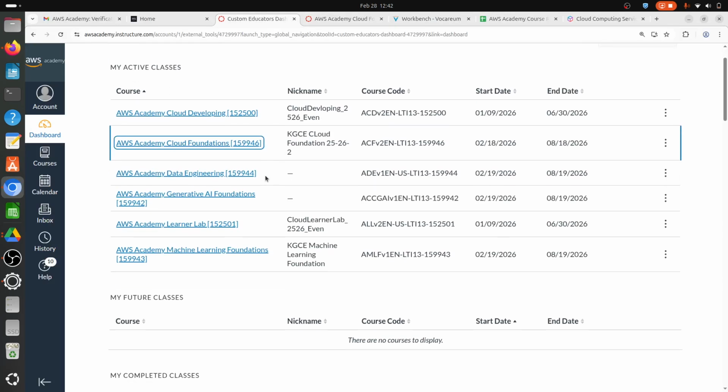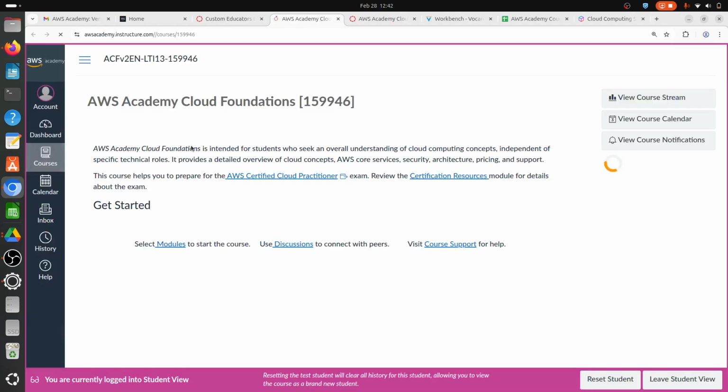So I've started these courses so far. Cloud Foundation course, I've added students to this. I've added students to the Generative AI Foundation course, and in the morning I've added students to the Machine Learning Foundation model course as well. So we talked today about the AWS Academy Cloud Foundation course. If I click on this, I'm just showing you how many students I've added.